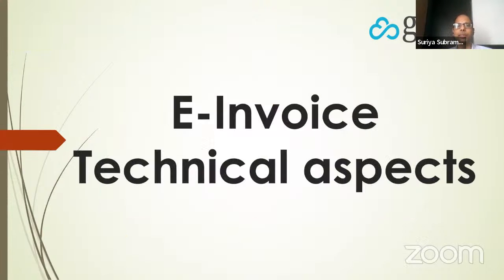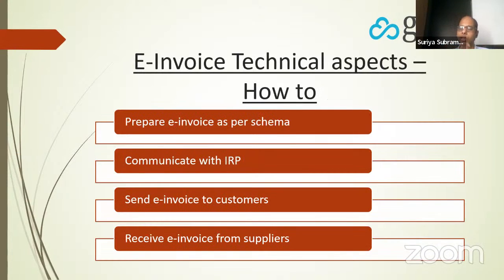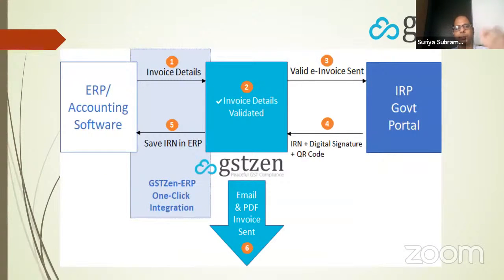So let me go over some of the technical aspects. Basically, you need to have software that will prepare the e-invoice as per the schema, send it to the IRP, also send the invoice to your customers and receive the invoice from the supplier. So you need to have systems in place for smooth operations. We've gone over this picture already. It shows the schematic of e-invoices.